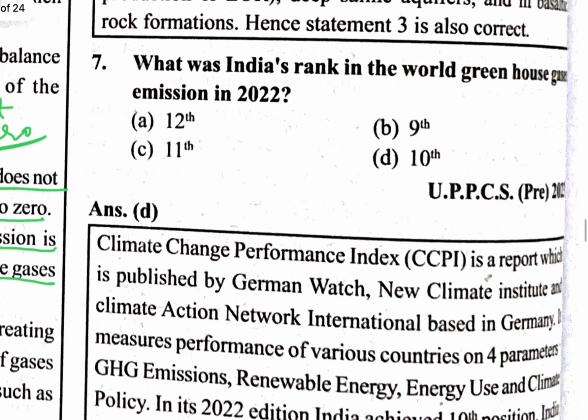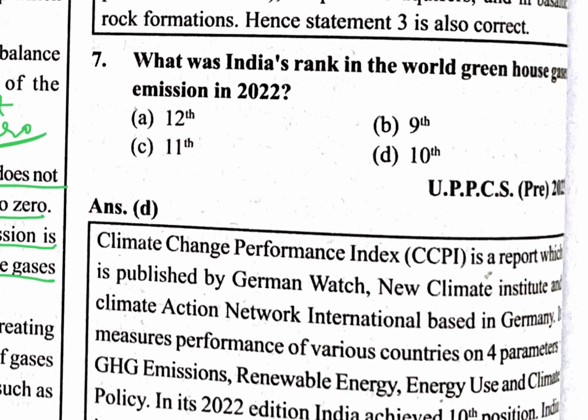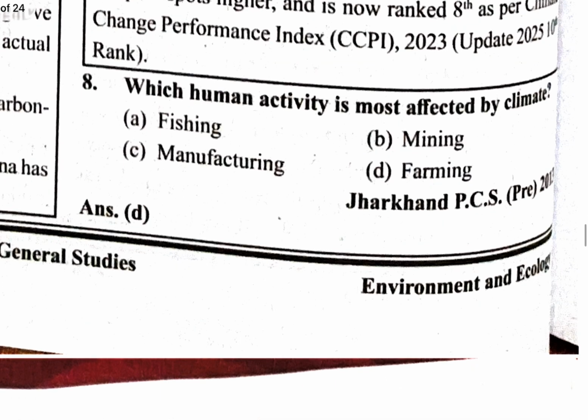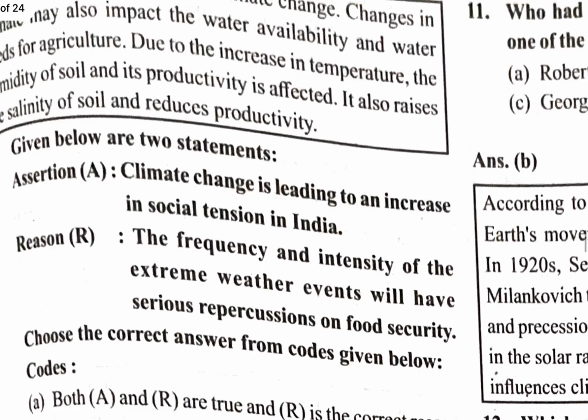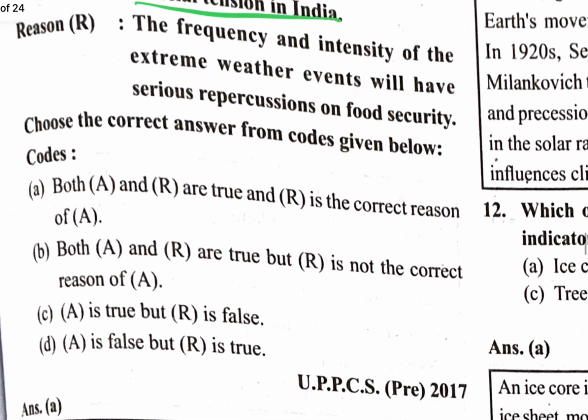Next one is, what was India's rank in the world in greenhouse gas emission in 2022? So this is the latest question. That was 3rd. Which human activity is most affected by climate change? It will be farming. A lot of today's farming production is based on rainwater.